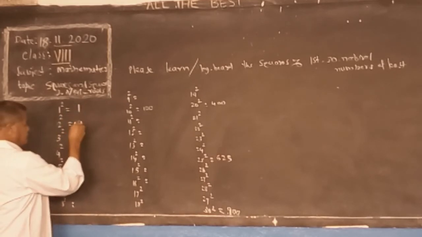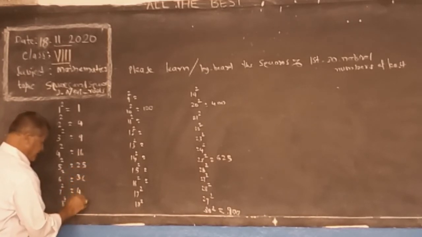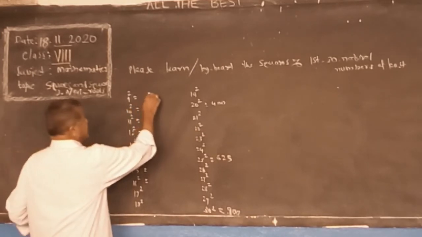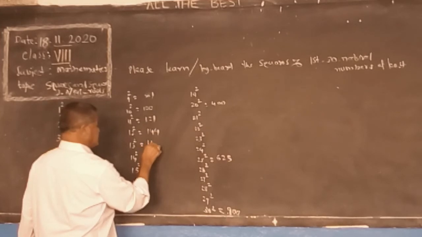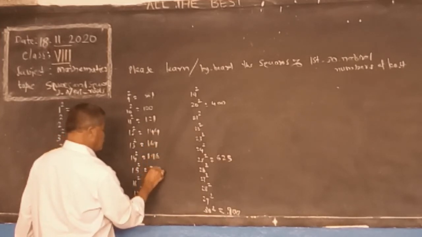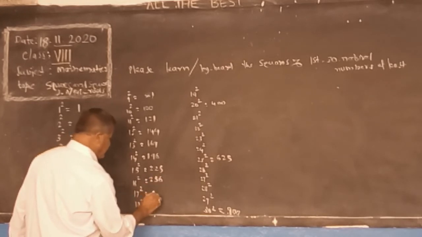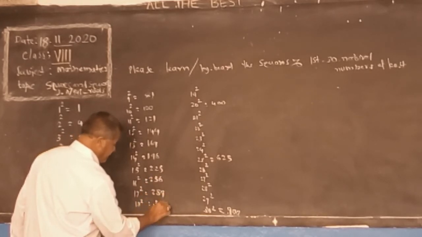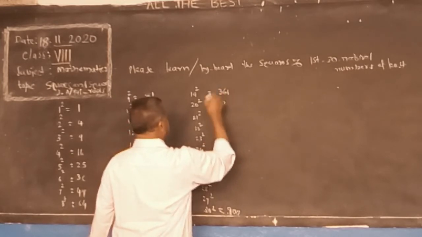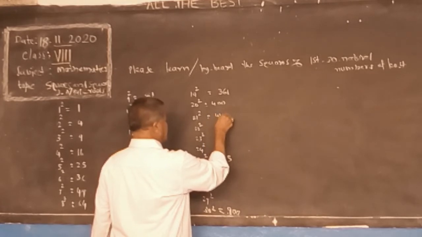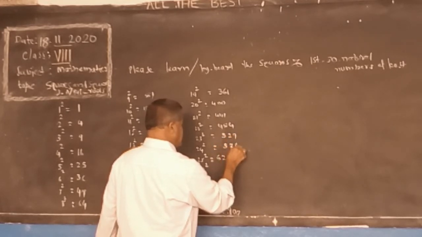1 squared, 1 into 1, 1; 4, 9, 16, 25, 36, 49, 64, 81, and 100. 121, 144, 169, 196, 225, and 256. 289, 324, 361, 441, 484, 529, 576, like that.